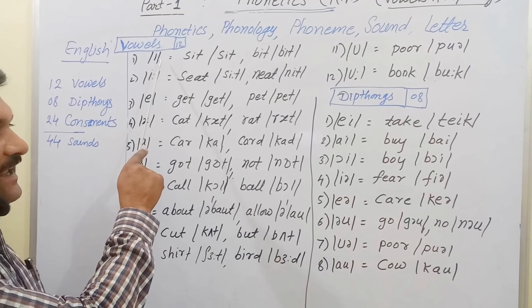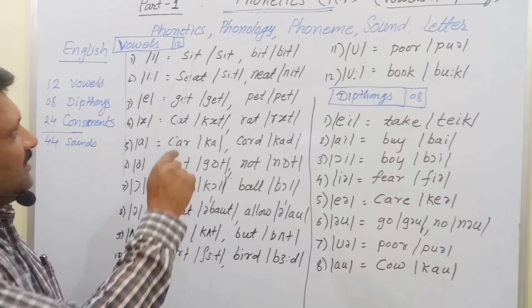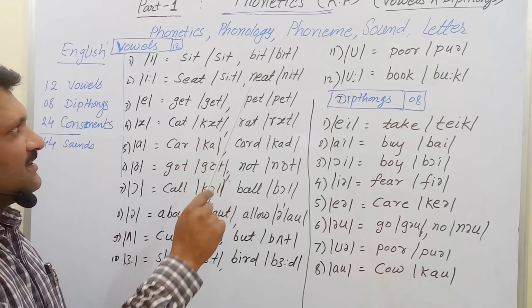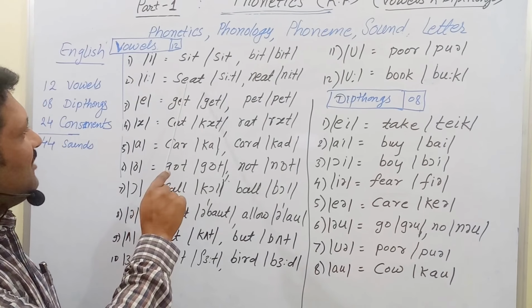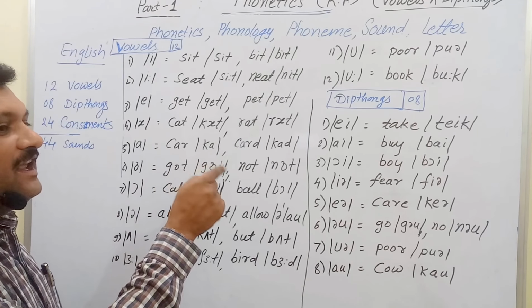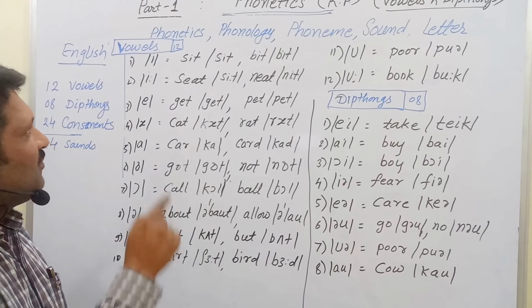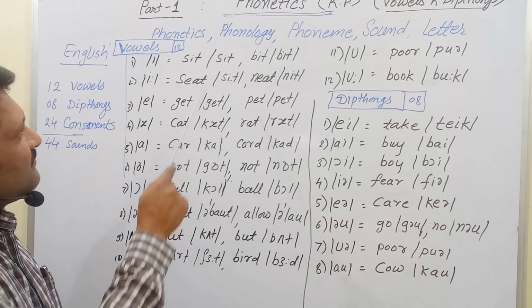First one is the shortest E, and the example words are sit, bit. The next one is the longer E, and examples are seat, neat. The difference between these two vowels is that one is short and another is longer.